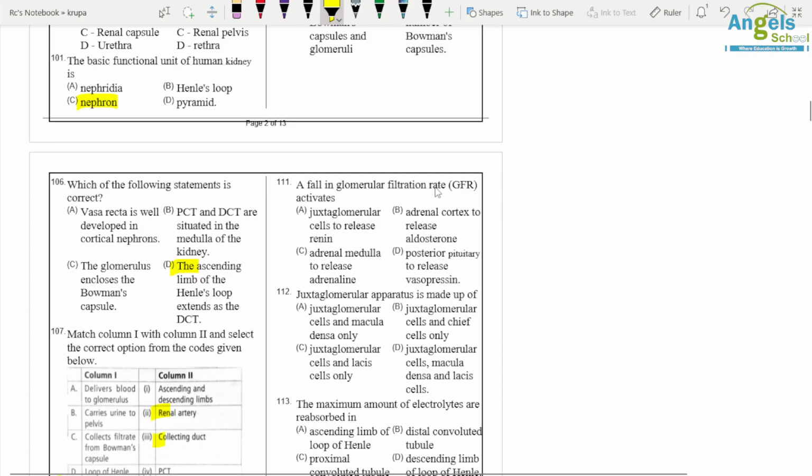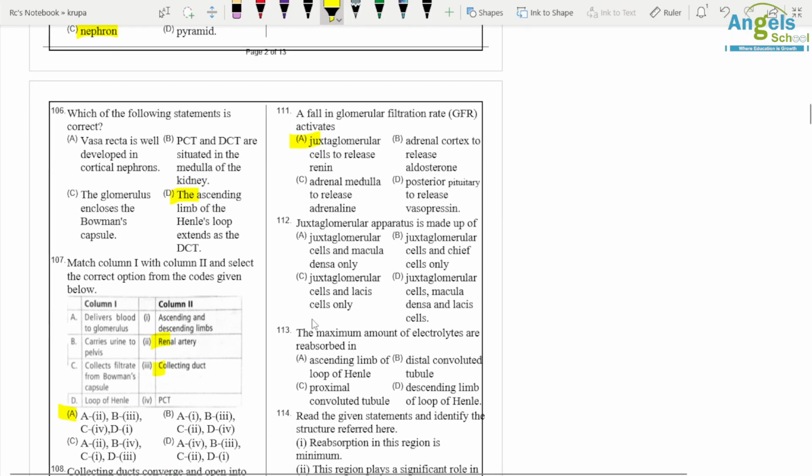A fall in glomerular filtration rate activates JG cells, or juxtaglomerular cells, to release renin. Juxtaglomerular apparatus is made up of juxtaglomerular cells, macula densa, and lacis cells.